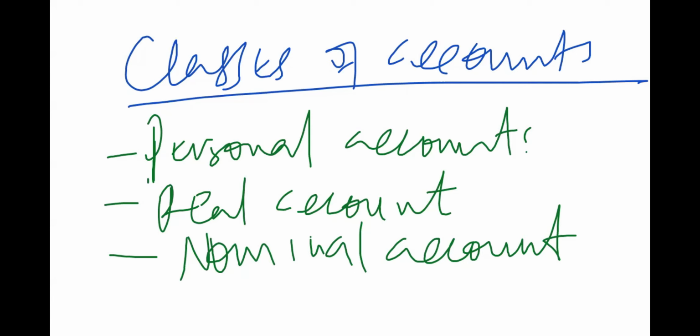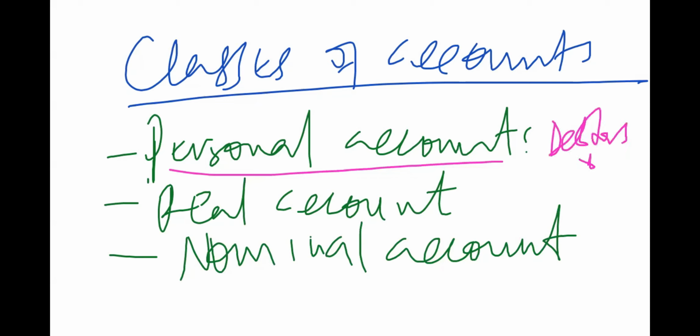Now, we said that personal accounts are basically relating to debtors and creditors, because they are representing these debtors or creditors. They can be individual human beings or they could be business organizations.